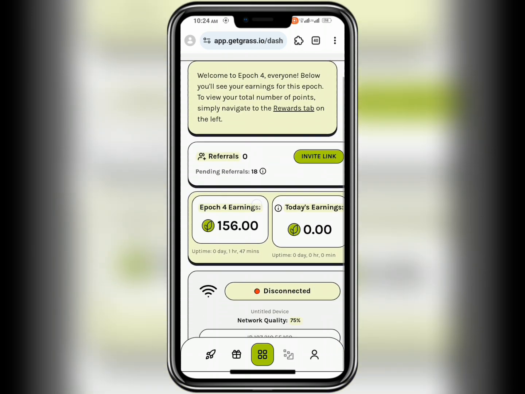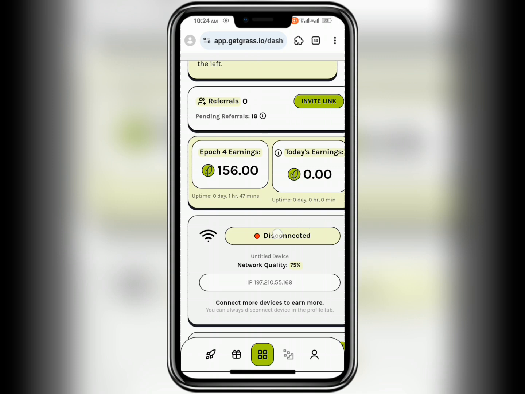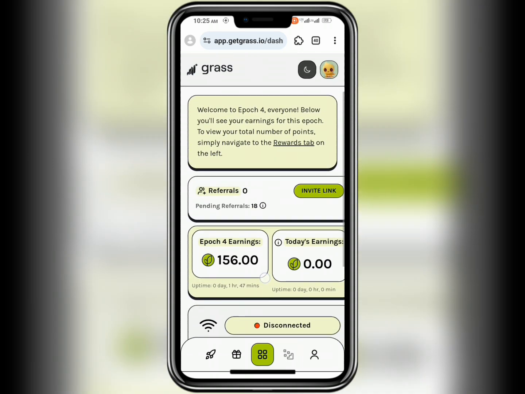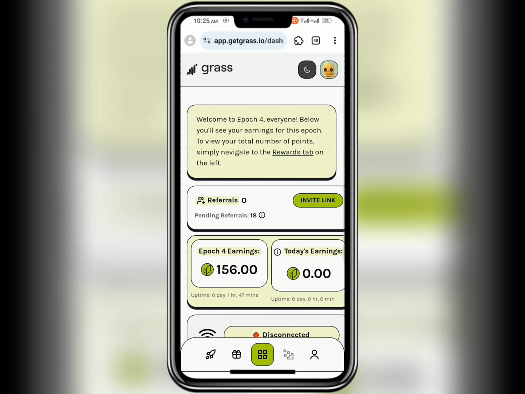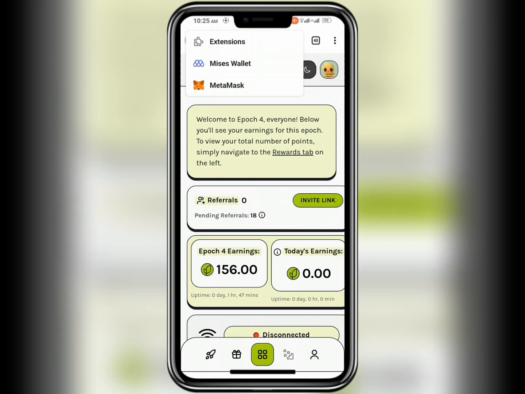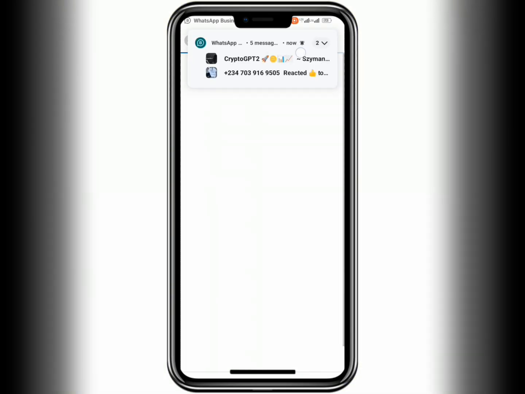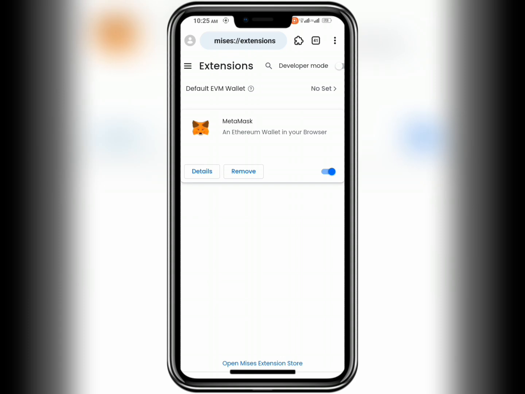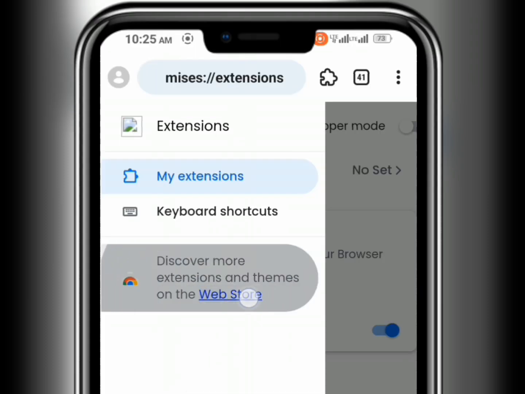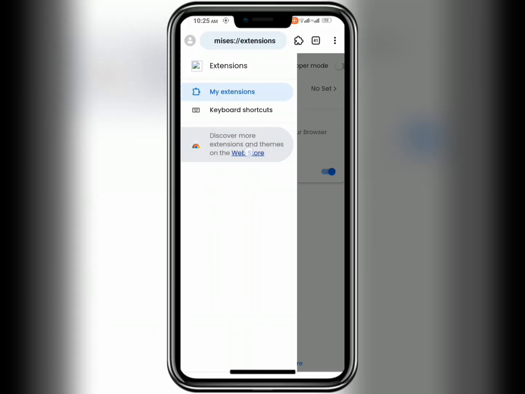Now your earnings should begin automatically after you connect an extension. So the next thing now is to connect an extension so that this extension place is going to be showing connected instead of disconnected. If you look at the top of your screen here, you're going to see an icon for extension on your Mises browser's page. You click on it, and then from the list you select extension to take you to the Mises extension page, and then you select the hamburger or the toggle menu and click on web store, with that icon that looks like a Chrome.